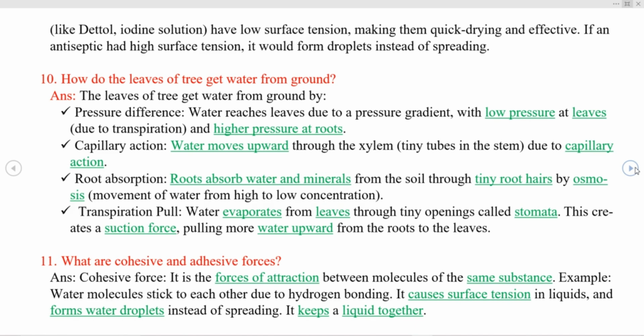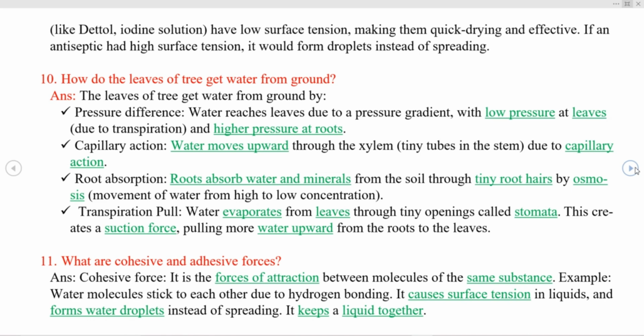Next question. How do the leaves of a tree get water from the ground? The leaves of a tree get water from the ground by pressure difference. Water reaches the leaves due to a pressure gradient, with low pressure at the leaves and higher pressure at the roots. Capillary action.